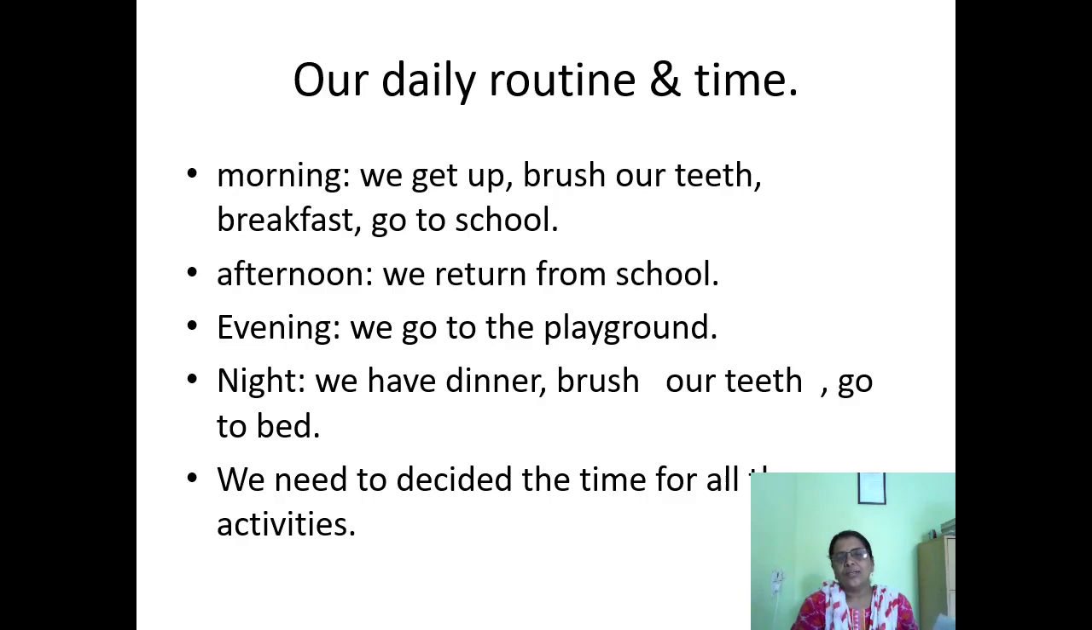So students, you know what our daily routine is and at what time we do our daily activities. Early morning we get up, we brush our teeth, we have our breakfast, and we go to school. In the afternoon we return from school. In the evening we go to the playground for playing games, and at night we have our dinner, we brush our teeth, and we go to bed. So every daily activity is decided. We need to decide the time for all our activities. At a specific time we do all our activities.